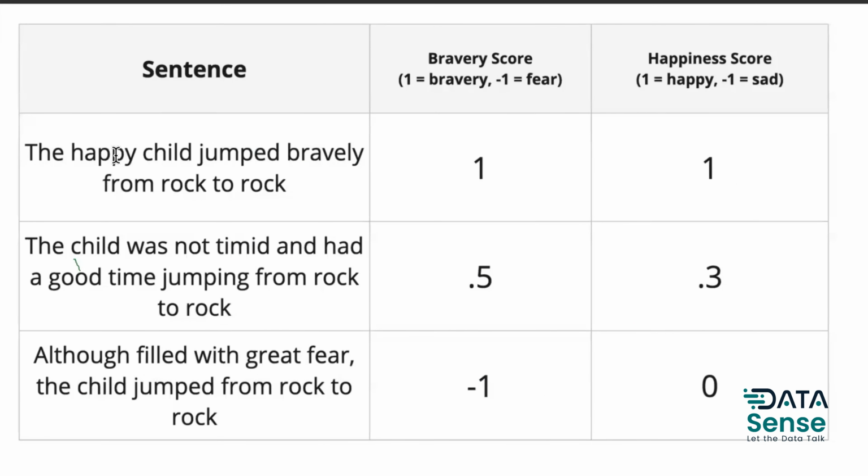Okay, so you see this statement contains a bravery word, right? The child jumped bravely. So you can give 1 here to this particular person. And because he was happy as well, you can give him a happiness score of 1. Is it clear, everyone? Yes. Now, let's see the second sentence.